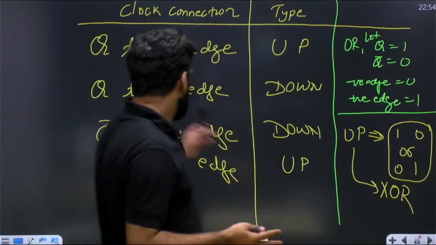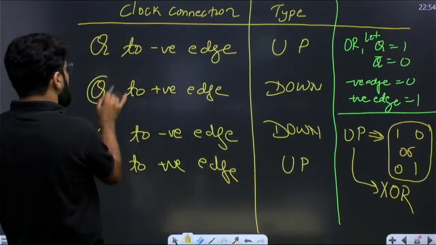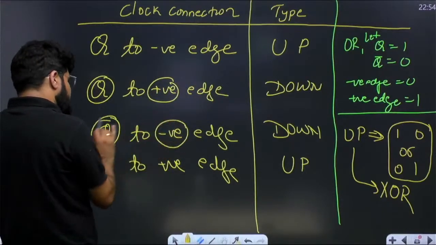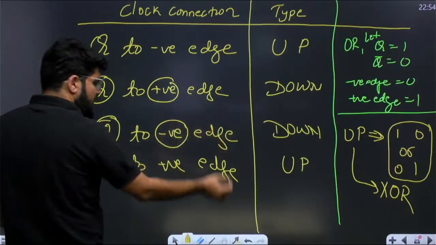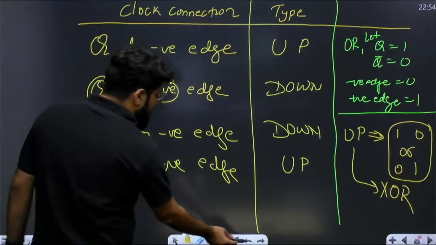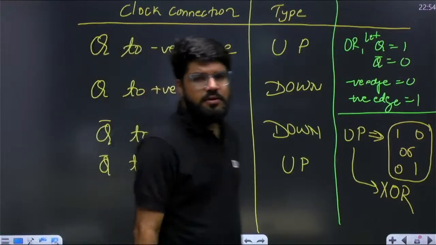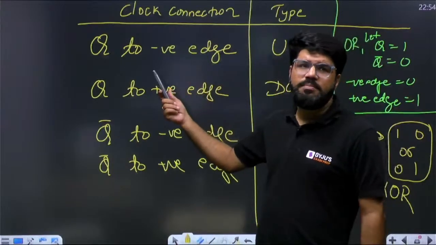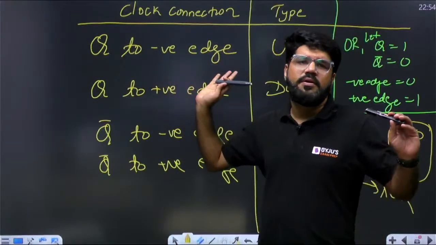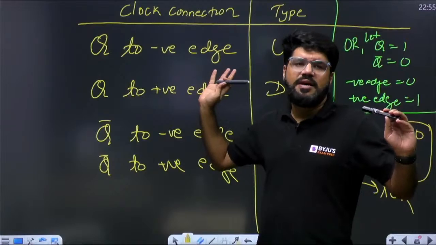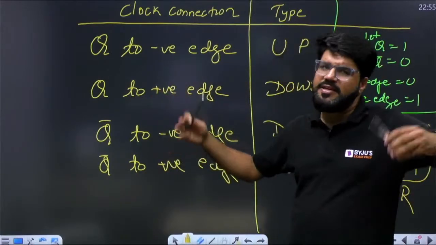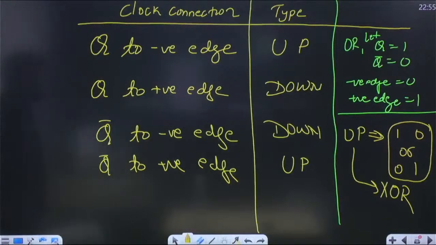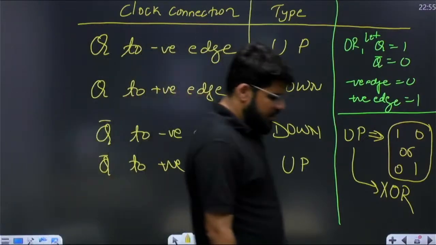When both are the same, Q positive, this is also true, this is also true, you get down. Q bar to negative, this is also false, this is also false, 0, 0, you get down. So at XOR you get up, at XNOR you get down. This is one more way. Or even the first method I told you is also simple: Q to negative edge is up. Just remember this. Any one parameter changes, the answer changes. The type changes.